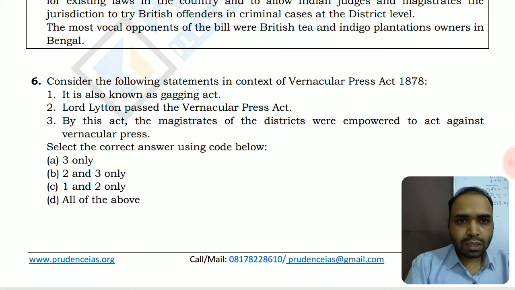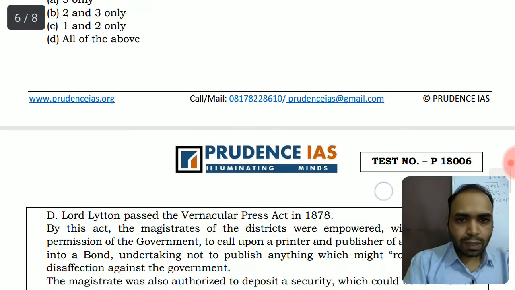Lord Lytton passed the Vernacular Press Act. Yes, because Lytton was considered a very regressive Governor General, and this Vernacular Press Act came during his tenure, but it was later repealed by the good Governor General Lord Ripon, as we all know. By this act, the magistrates of districts were empowered to act against the vernacular press. This also seems correct. So the option would be all three, that is D. Let's read the explanation.